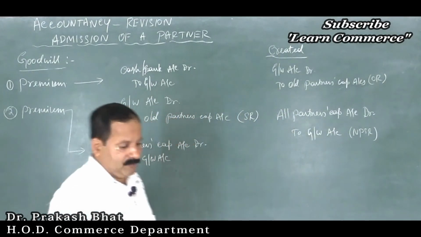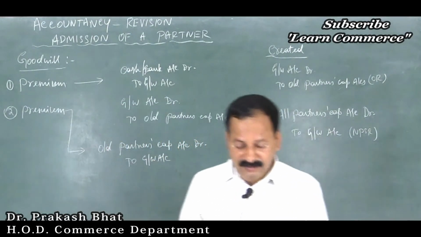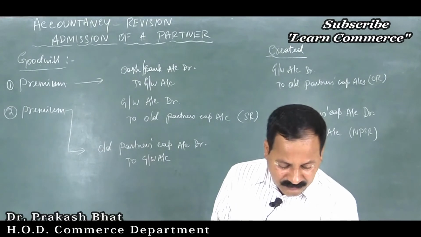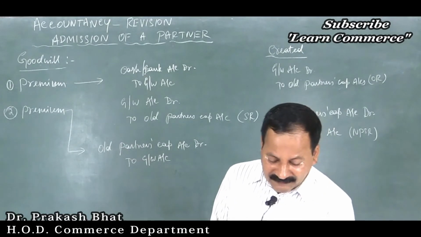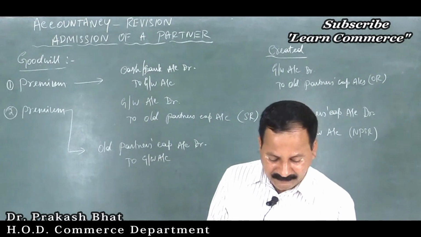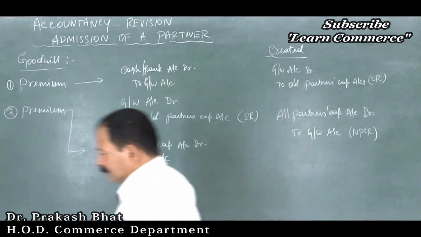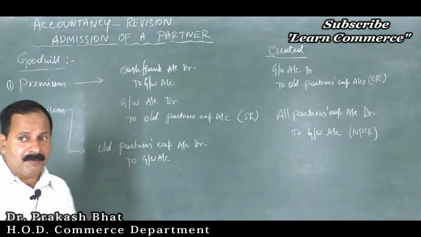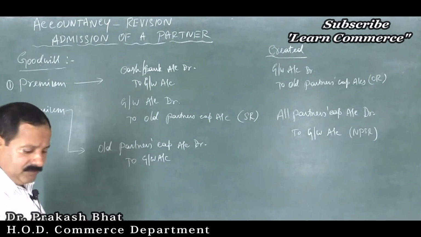Yes. Now, let us move on to the next part. What are the other things we have to do under admission of a partner? Very simple, I told you, we have to prepare a revaluation account.